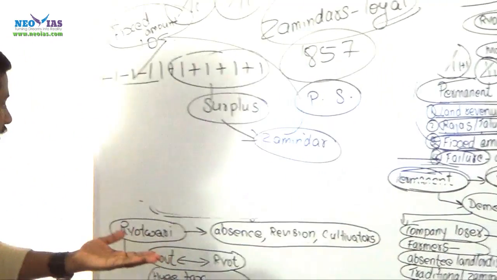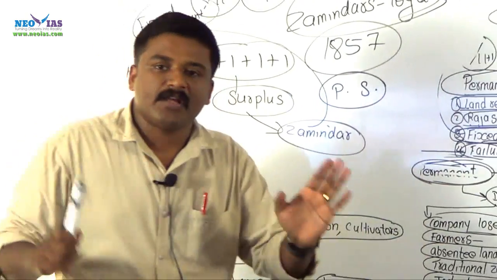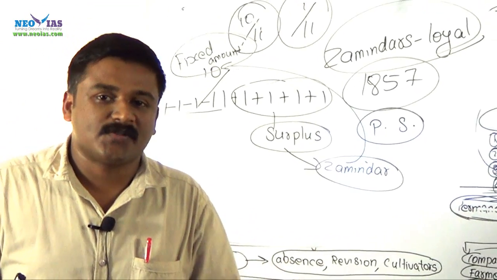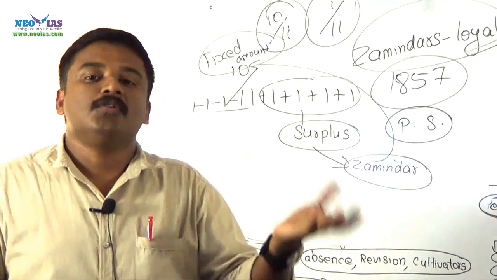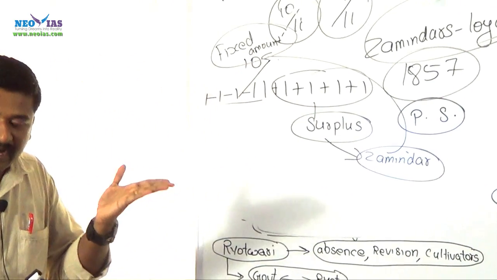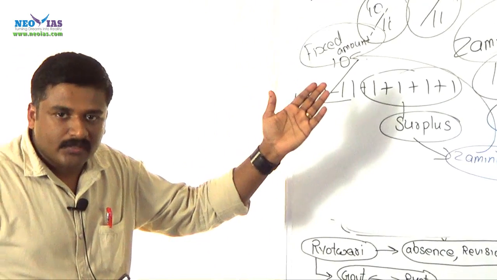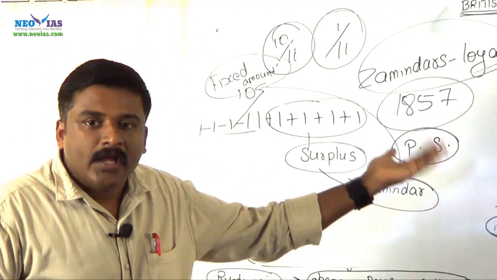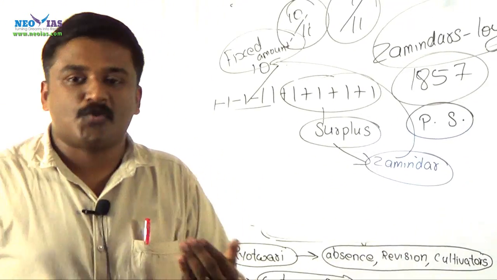Of course, there is another land revenue system which was called Ryotwari settlement. Permanent settlement was a failure, which was introduced in Bengal, Bihar, Orissa by Lord Cornwallis with the assistance of Sir John Shore. It turned a huge loss for the company in the long term. Then after that, in 1820, they introduced another system. This permanent settlement was introduced in the late stages of the 18th century, and here in the early 19th century, this Ryotwari settlement was introduced in Madras Presidency.